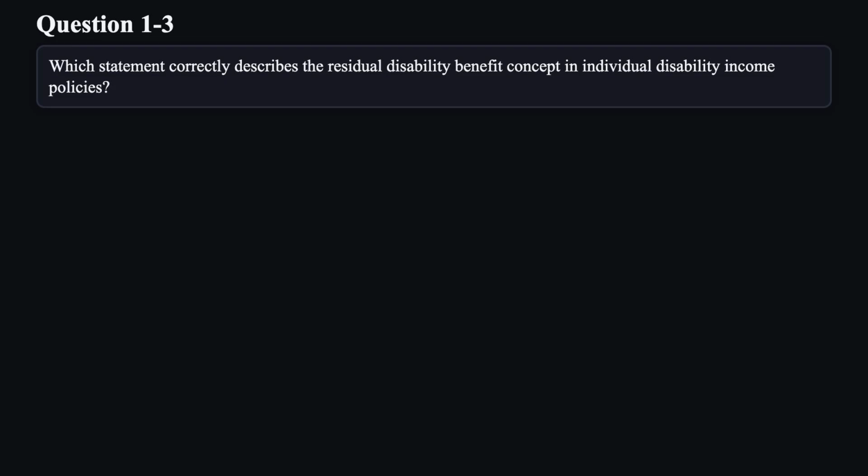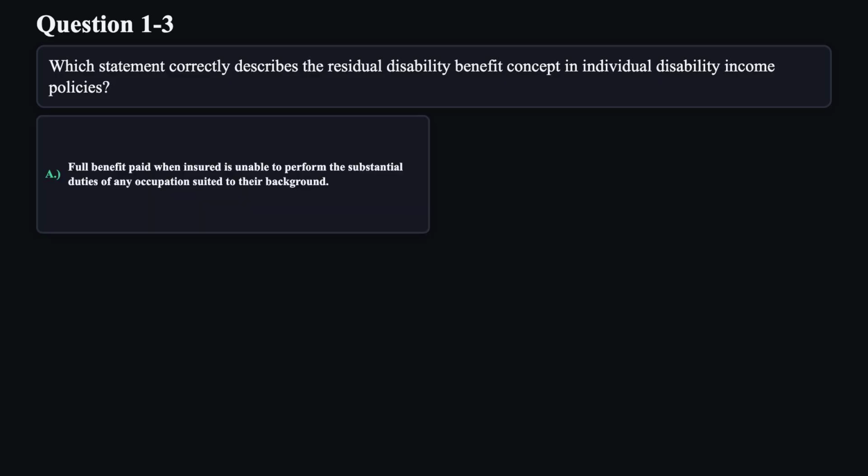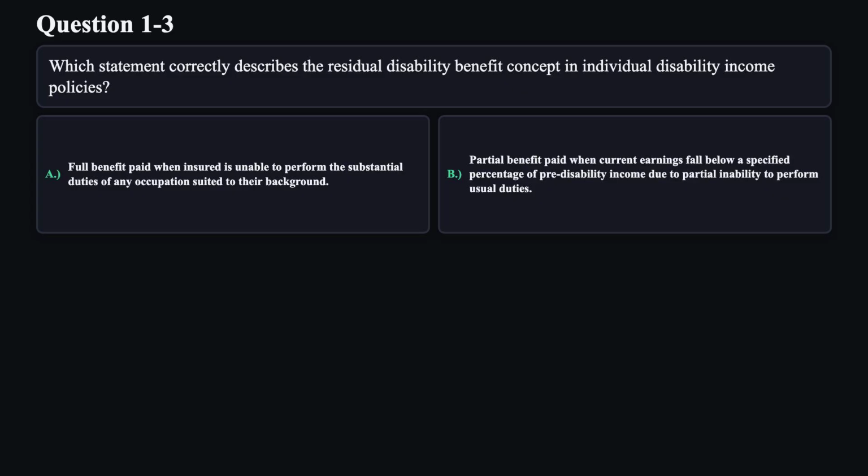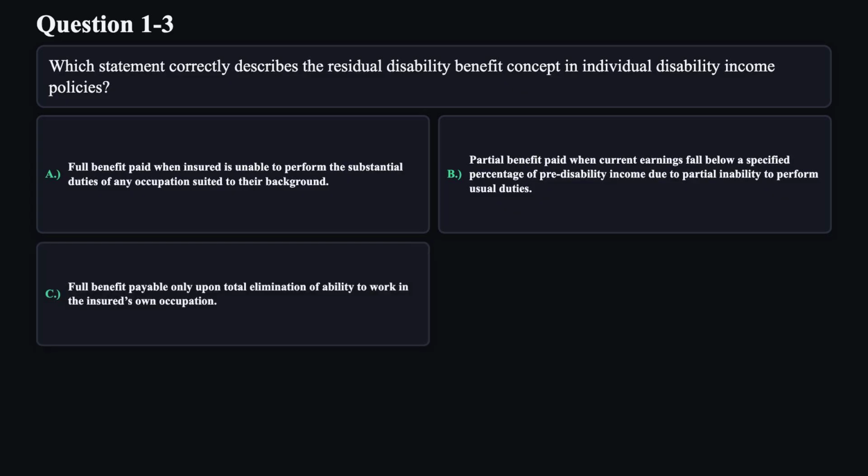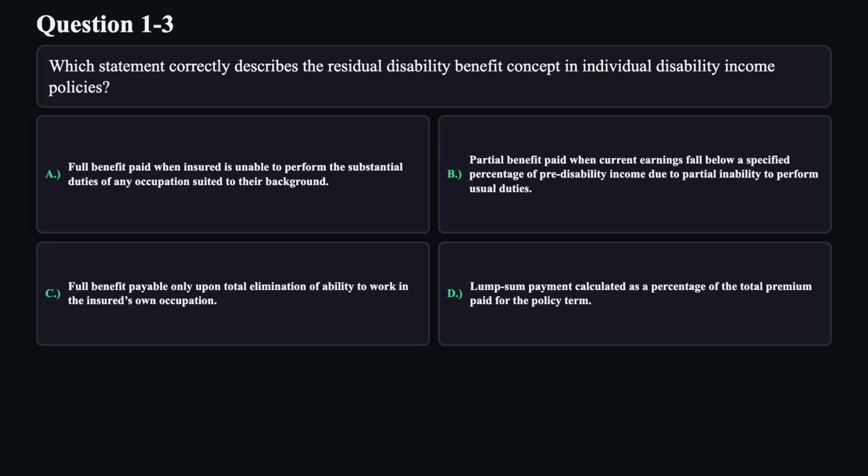Question 3. Which statement correctly describes the residual disability benefit concept in individual disability income policies? A. Full benefit paid when insured is unable to perform the substantial duties of any occupation suited to their background. B. Partial benefit paid when current earnings fall below a specified percentage of pre-disability income due to partial inability to perform usual duties. C. Full benefit payable only upon total elimination of ability to work in the insured's own occupation. D. Lump sum payment calculated as a percentage of the total premium paid for the policy term.